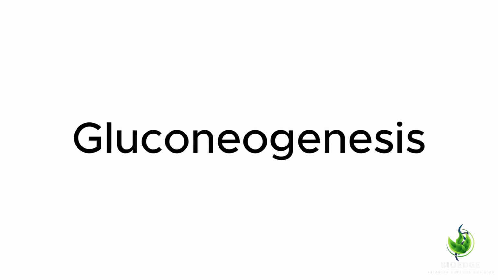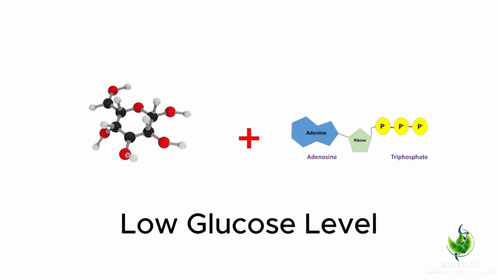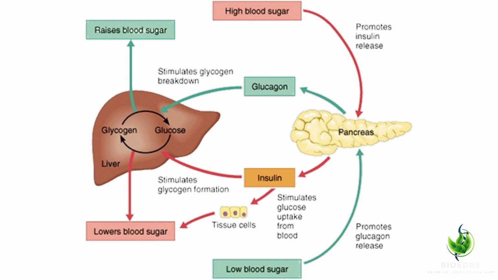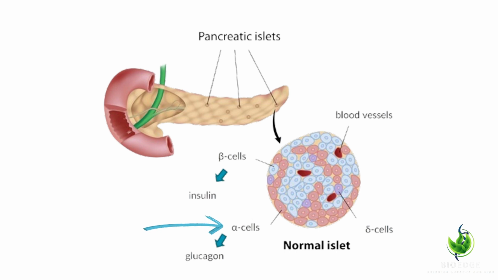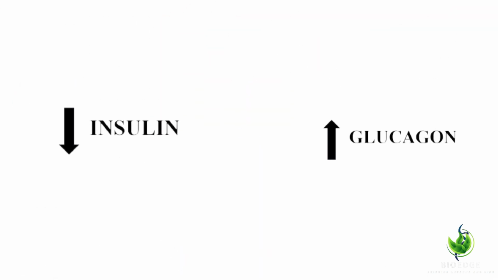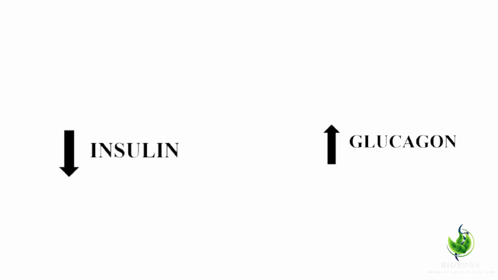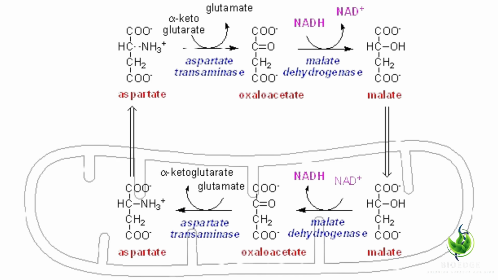Gluconeogenesis is the process involved in the synthesis of glucose in the body, requiring ATP, at a low glucose level. This process is initiated by the hormone glucagon. Glucagon is a hormone which is secreted by the alpha cells of the pancreas. While glucagon is present in the body, the level of insulin is reduced. The oxaloacetic acid present in the mitochondria turns back to malate by a reversible reaction using the malate dehydrogenase enzyme.